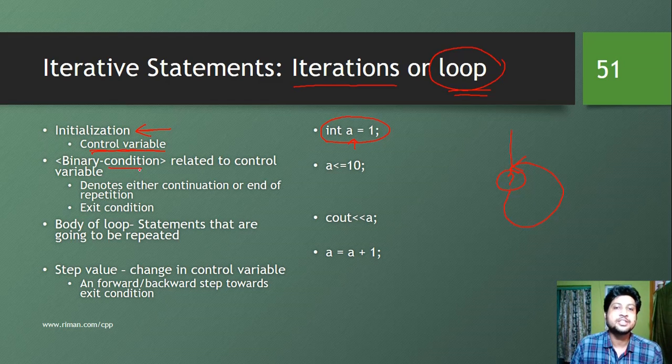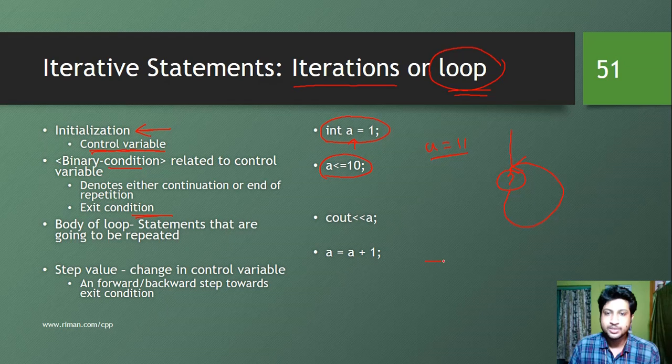Then we have a binary condition that denotes until when the repetition is going to happen. The repetition is going to happen until and unless a is less than or equal to 10. For example, we have taken this statement to represent this condition. This binary condition is also referred to as the exit condition. That means if this binary condition is false, when the value of a is greater than or equal to, suppose, 11, at that time the loop will stop iterating. So for all the values 1, 2, 3, 4, 5, 6, 7, 8, 9, 10, the loop is going to be repetitive, whereas when the value of a becomes 11, the loop stops.